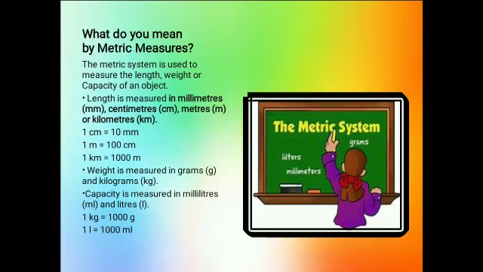So next we are having the capacity. Sometimes you can observe at your home also, you have small bottles of medicine, that is syrup, and you have a small bottle of water or a big bottle of water. So capacity is measured in milliliters and liters, and we can use the short form for these. It is ml for milliliter and L for liter. And you just see that 1 kg is equal to 1000 grams and 1 liter is equal to 1000 milliliters.